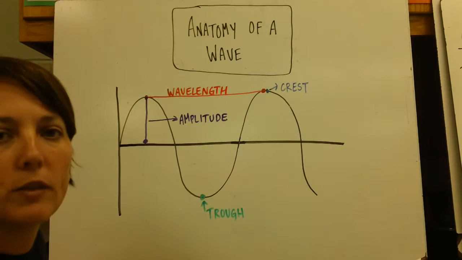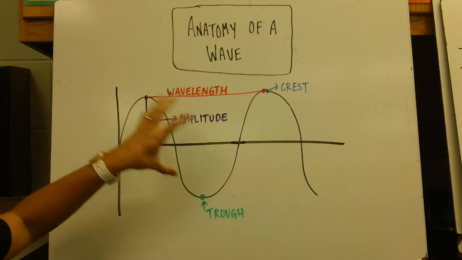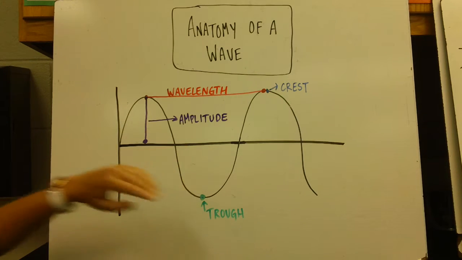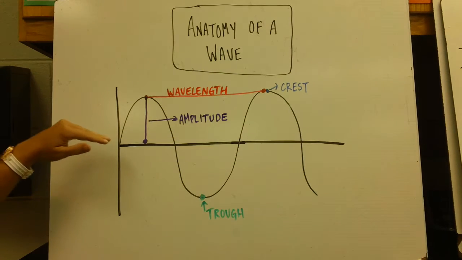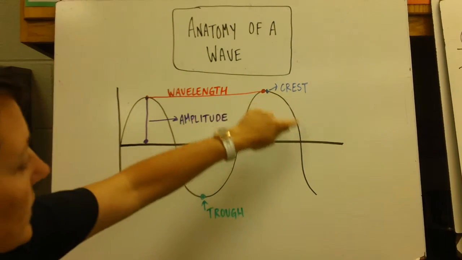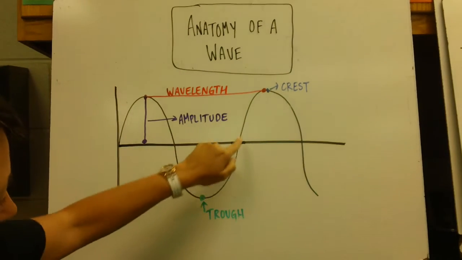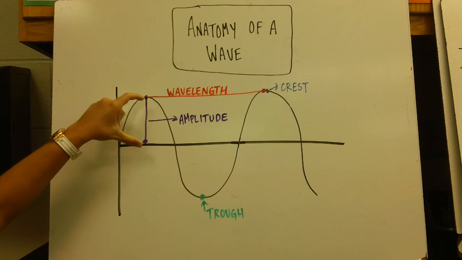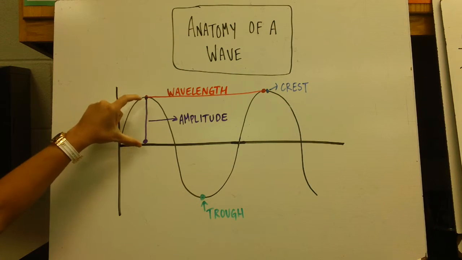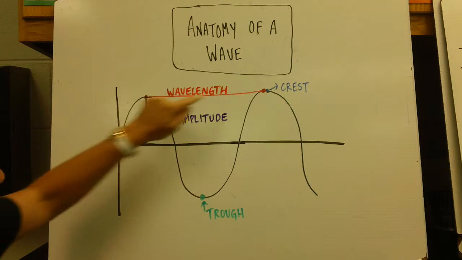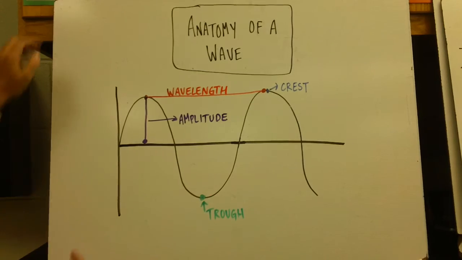So if we take each of those vocabulary words, and I've put them out here minus the word frequency, I've drawn us a wave here, and this line represents 0. But you can see the crest of the wave is here. A crest of a wave is here. The trough is this bottom part. Amplitude, how tall is the wave? And it's not the height from crest to trough, it's just the height from the 0 line. And then wavelength is the distance from crest to crest.